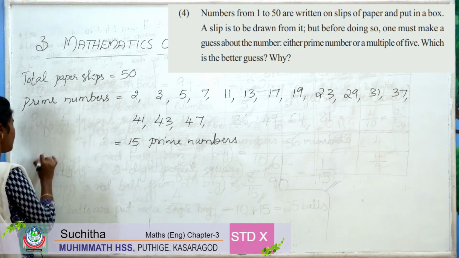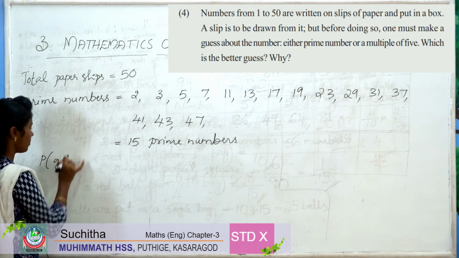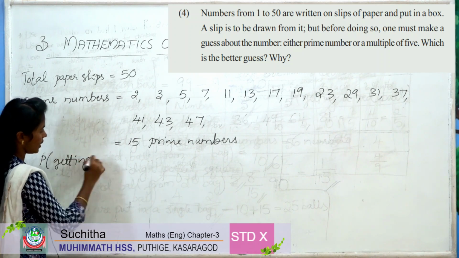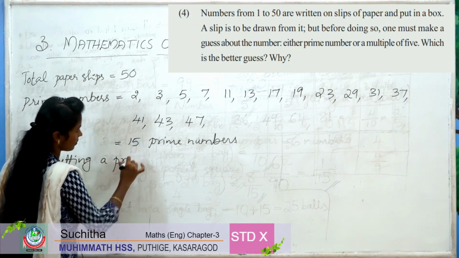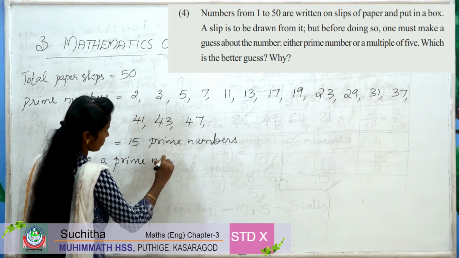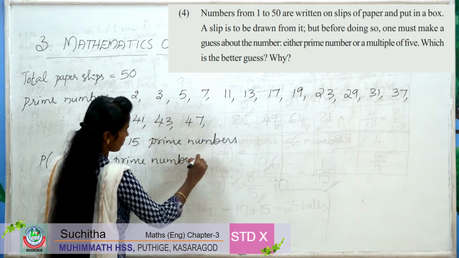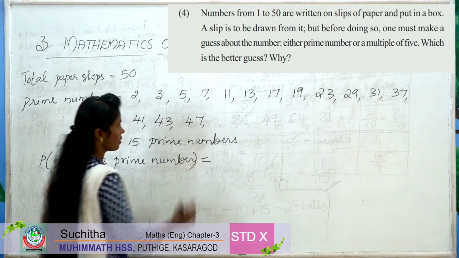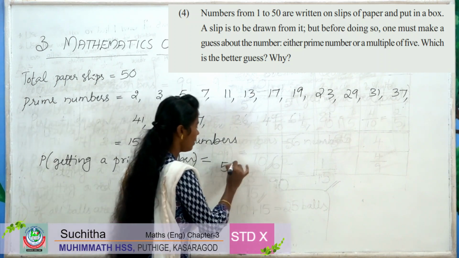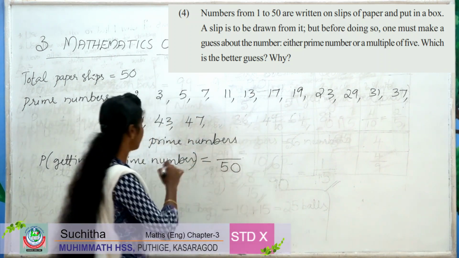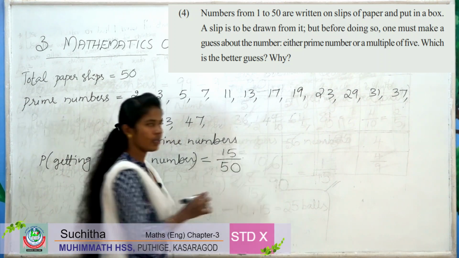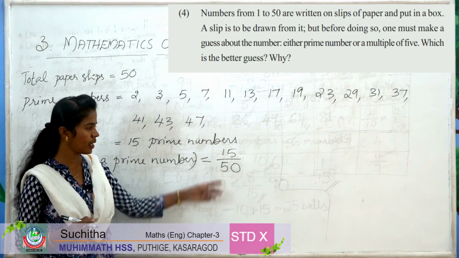So probability of getting a prime number is, out of 50, prime numbers are 15. So probability is 15 by 50.